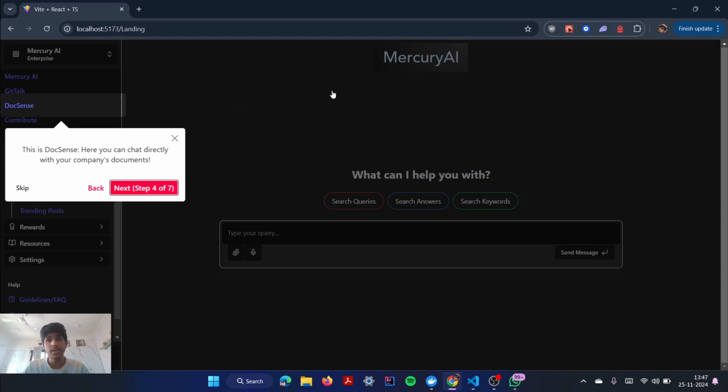Similarly, DocSense. You can contribute your company's documents and then talk with them. For example, work policy documents, leave policy documents. You can ask, if I want to apply for leave, what are the steps? It will give you everything.